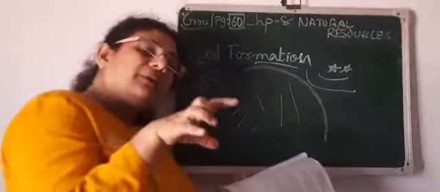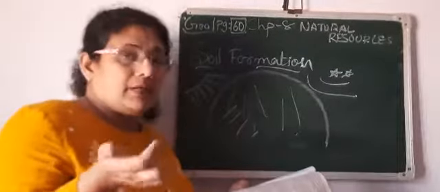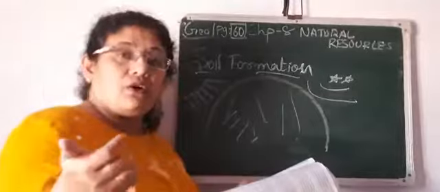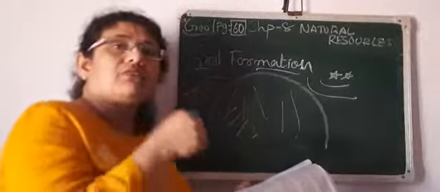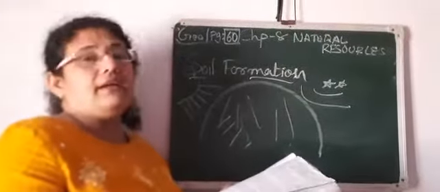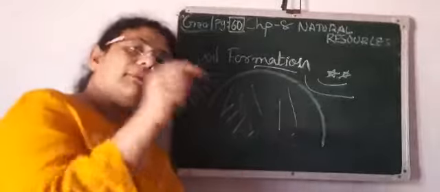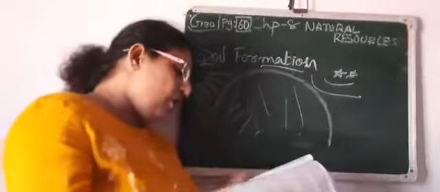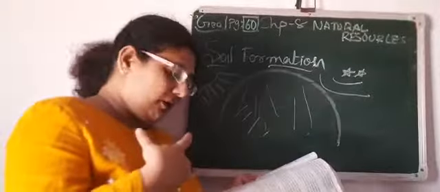Means जहाँ पे ये soil available है, what is their climatic condition? Parental rocks means the rocks from which the soil is made. Then structure and humus. Humus means whatever the different types of vegetation mixed into it. So all these things play a very important role.